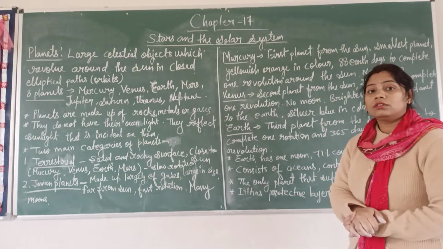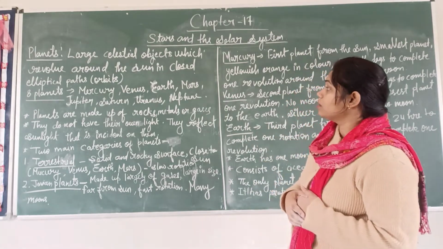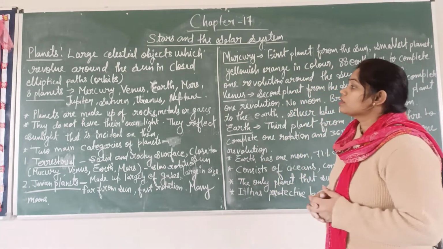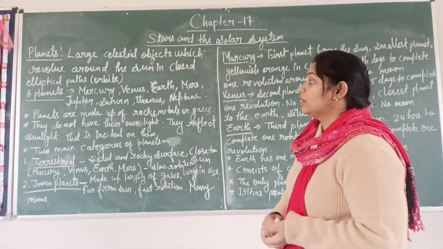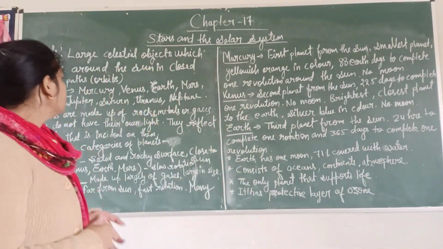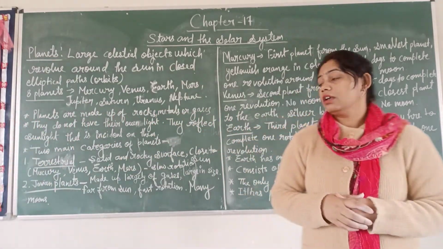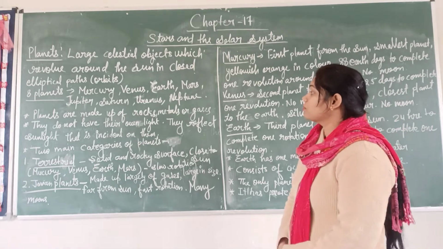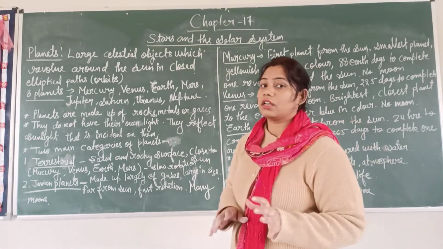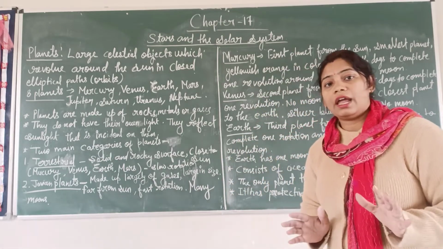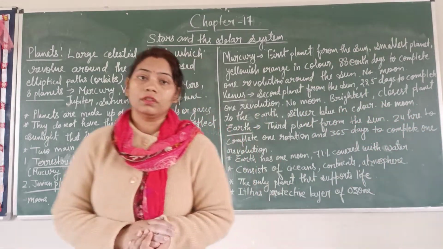So these are the names of the 8 planets. First one is Mercury, then Venus, Earth, Mars, Jupiter, Saturn, Uranus and Neptune. These planets are made up of rocks, metals or gases. They do not have their own light. Just like stars and the sun, planets do not have their own light, they reflect the sunlight that is incident on them.